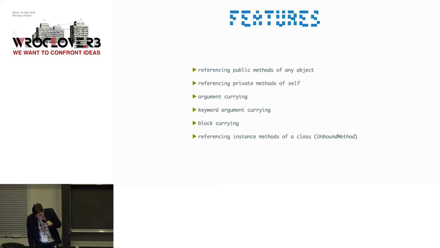So what features do we have? We have referencing public methods of other objects, and referencing private methods of self. With the default method implementation of Ruby, you can reference a private method of another object. This is not good, right? We are not like Python. So I prevent that with this gem. You have argument currying, keyword argument currying, block currying, and referencing instance methods in case you would like that.